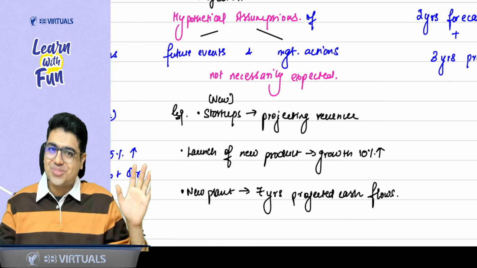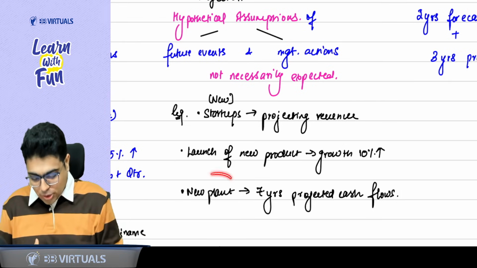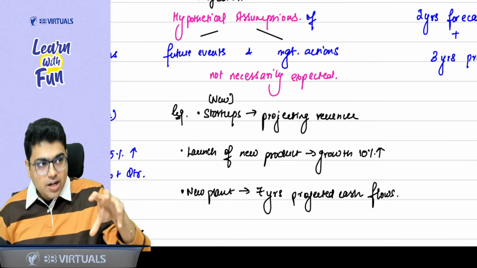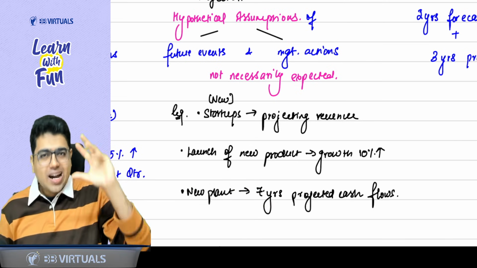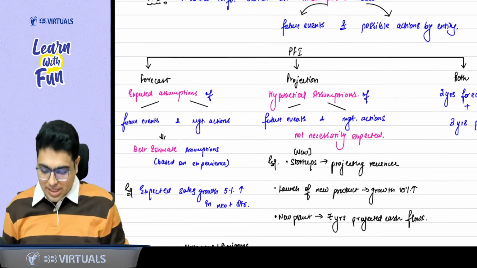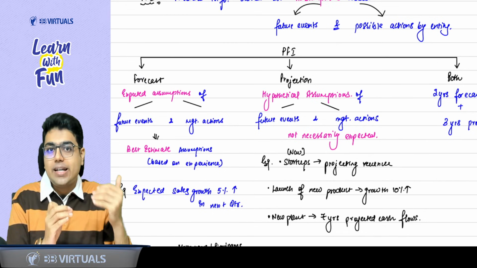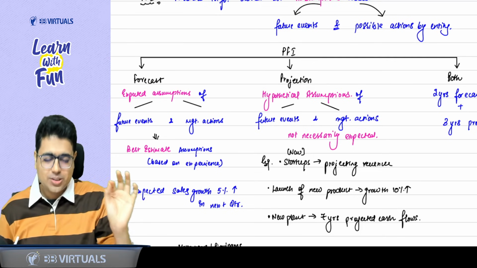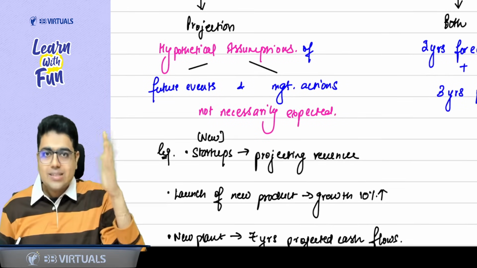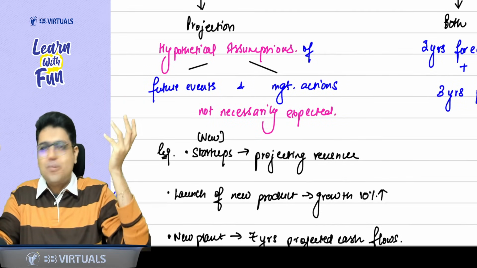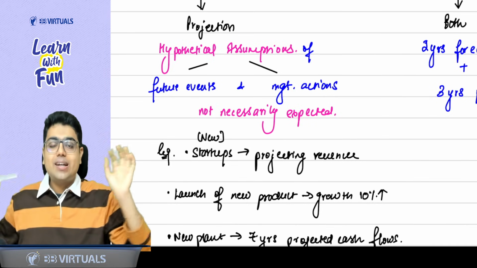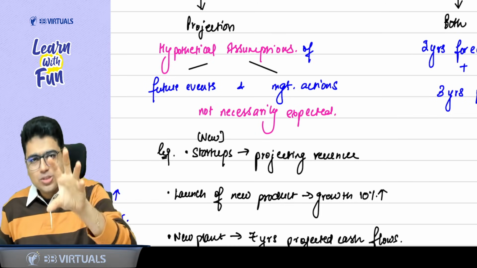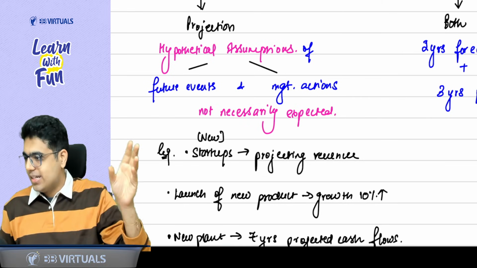No, hypothetical assumption. And the last case, we expect to put a new plant, and then we project 7 years cash flows, that when we put this plant, what would be the cash flows in the next 7 years. Again, it is a hypothetical assumption. So just summarizing it for you, whenever there is a past data backing it up, it is a forecast. That means expected assumption, or you can say best estimate assumption based on the past trend. If there is no past data available, you are just playing with your mind, whatever you feel like you are putting it on the paper, it is a projection. Projection means hypothetical assumption, again about the same thing, future events, management actions, and it is not necessarily expected.